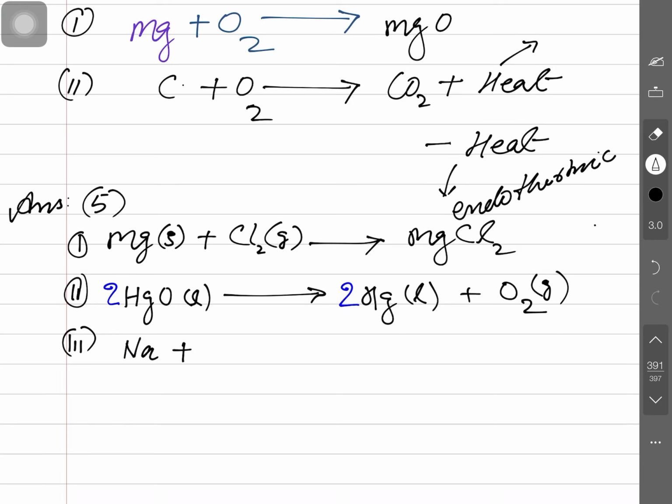Sodium combined with sulfur to give Na2S. Clear? Balancing. Sodium, how many atoms? One, here two. So write 2 here. Now how many sulfurs are here? One sulfur, and here also one sulfur. Now the chemical equation is balanced.